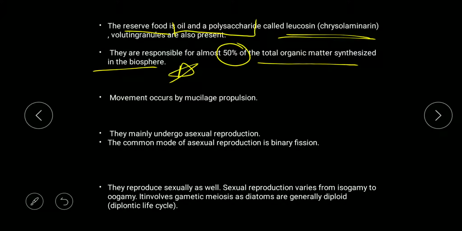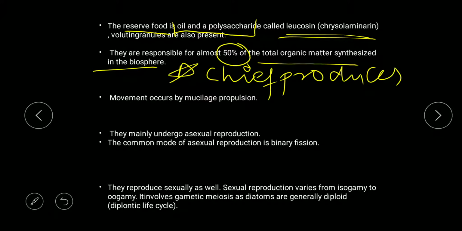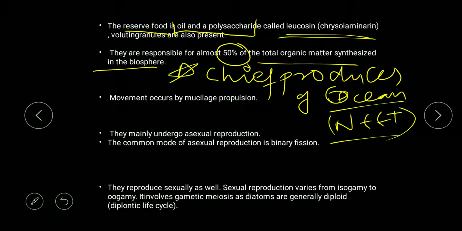Due to this reason, these are known as the chief producers of the ocean. This was a question which was asked earlier in NEET, so we remember that they are the chief producers of the ocean.